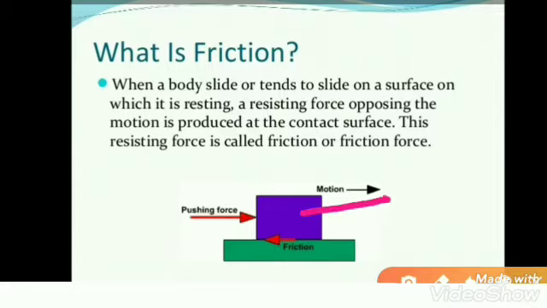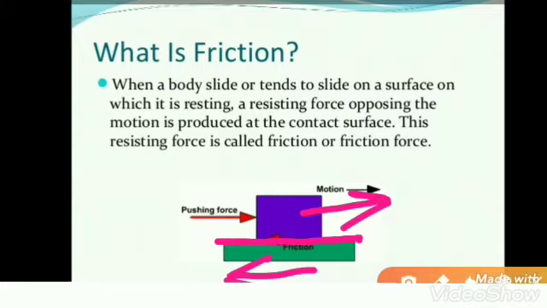When a body tends to move on a resting surface, the resisting force produced on the surface which blocks the motion of the body is friction or force of friction.